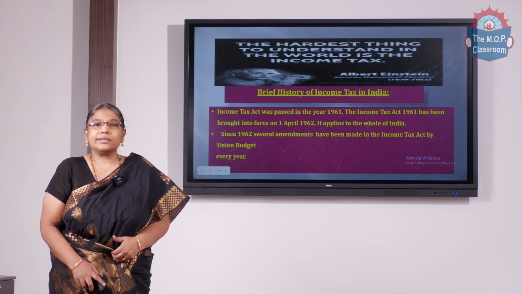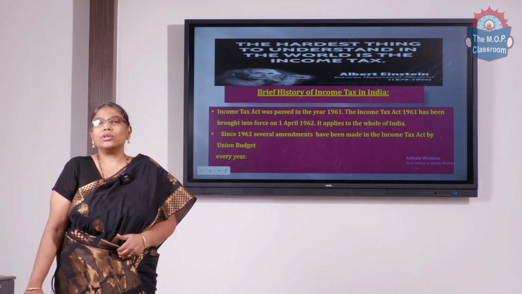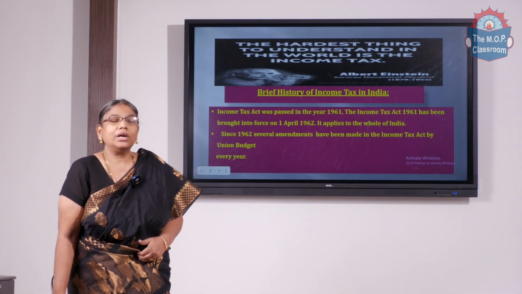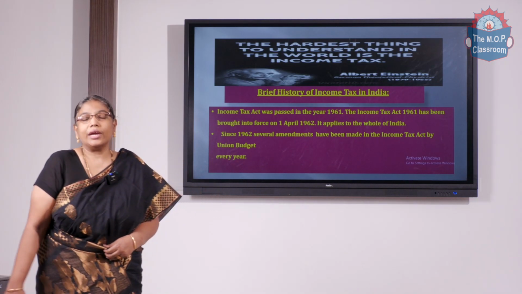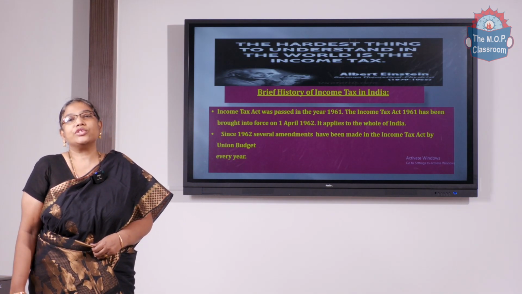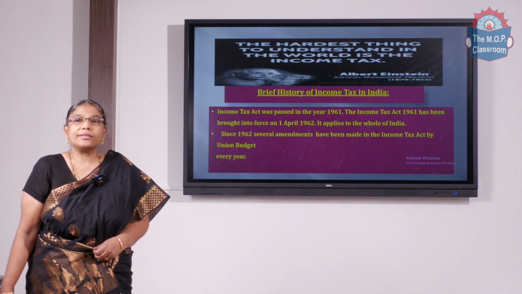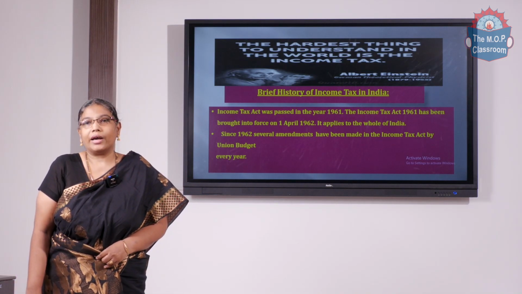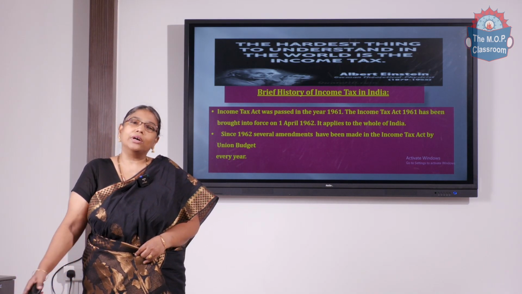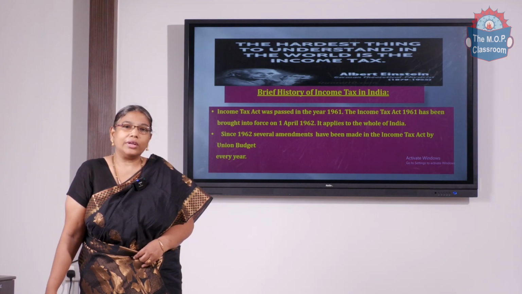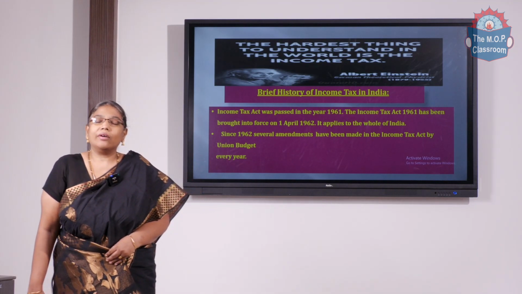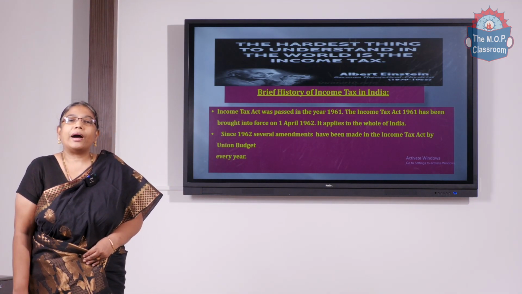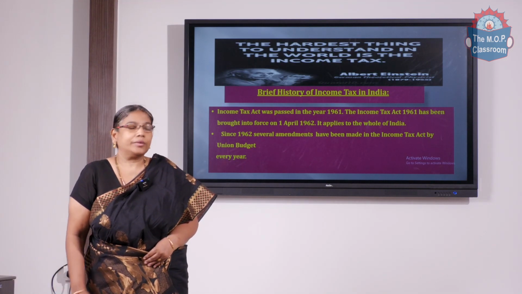Though it dates from 1961, the concepts and definitions won't change much as the years go by. But the rates definitely will change according to the Finance Act that is passed every year as per the Union Budget, which is placed before the House of Parliament, and upon the approval of the members of Parliament the Act comes into force. So it is governed by the amendments passed in the Finance Act every year.